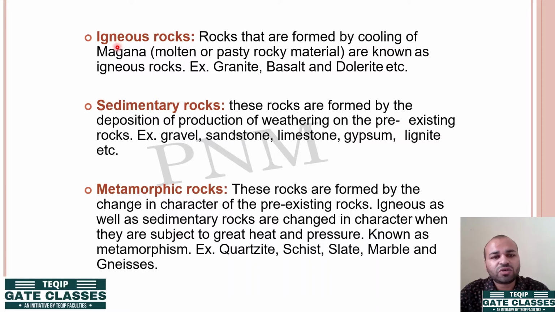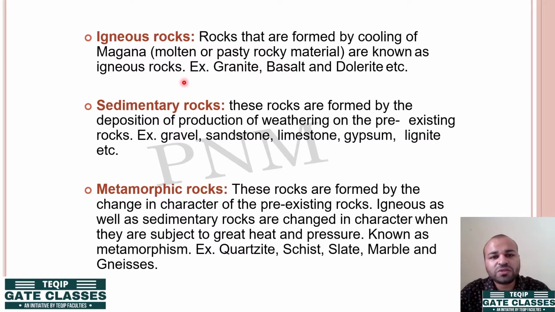Your igneous rocks are those rocks that are formed by cooling of magma. Magma, how does it come about or what is it? For example, if you can visualize the formation of the earth, the topmost surface is the atmosphere and below it is the crust, the top layer of the earth, and below it is the magma, that is the molten or pasty rocky material.